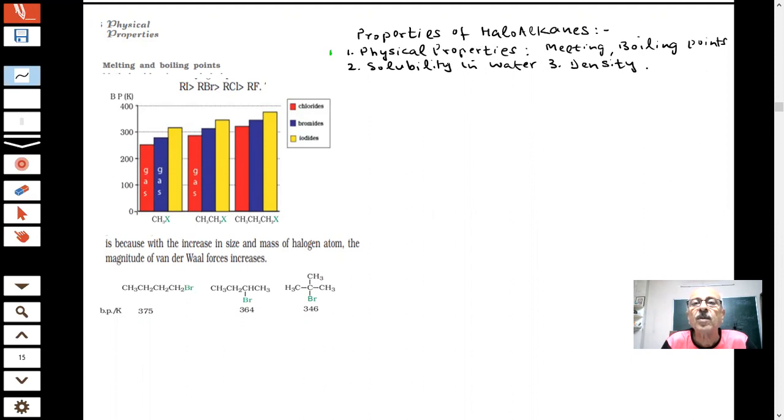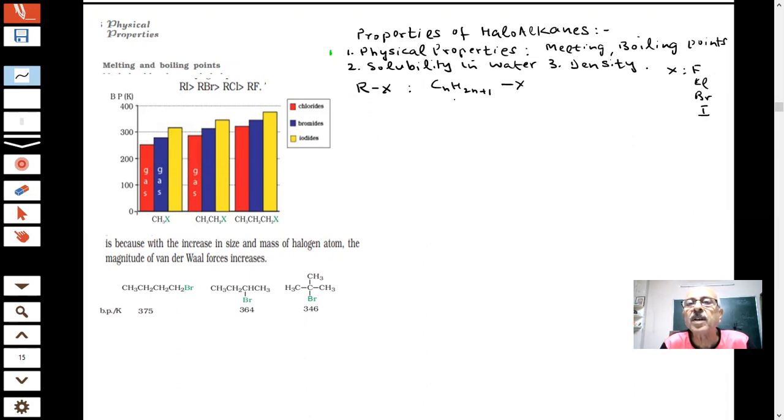And here you are talking of alkyl halides or haloalkanes. In general formula you are saying RX. This is a general formula, which is CnH2n+1X. What is the halogen X, students? It could be F, Cl, Br or I. Okay.